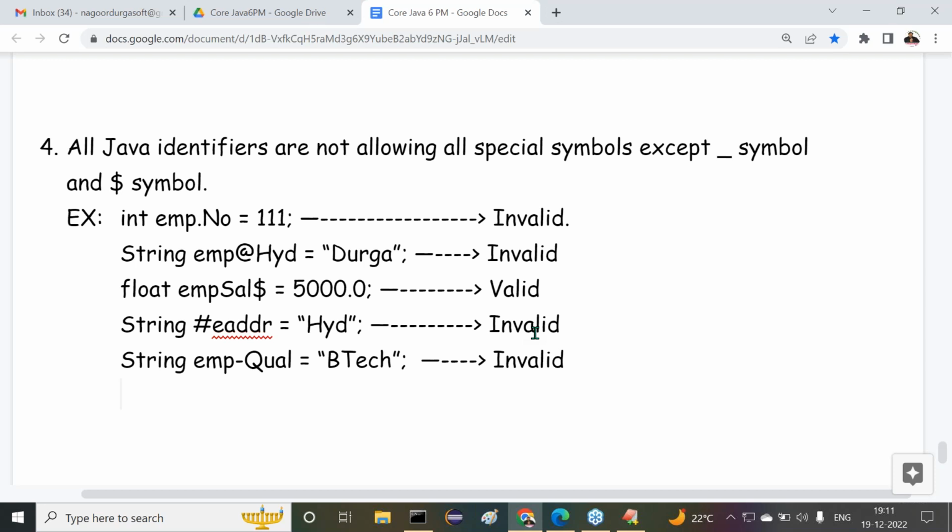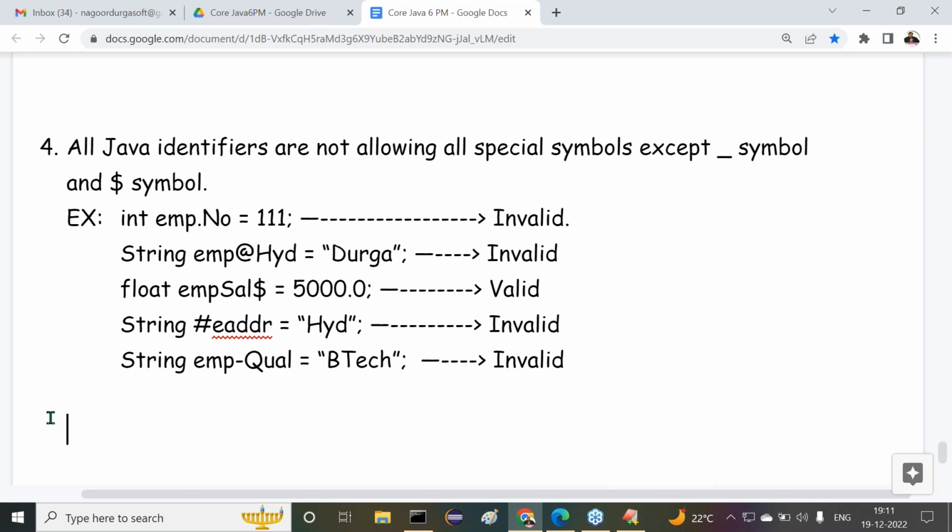All right, sir. Now listen carefully. Up to now, the fourth point is also completed. What is this fourth point? Java identifiers do not allow special symbols except the underscore symbol and the dollar symbol. I showed some valid and invalid cases. Even this we can check in Edit Plus, but anyway, the concepts are very clear.